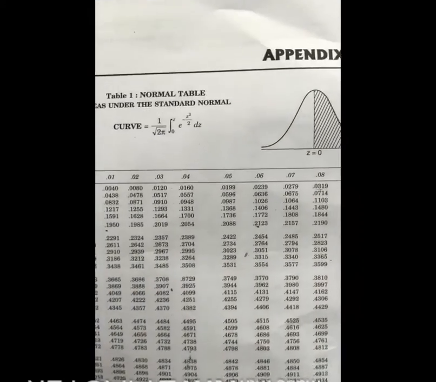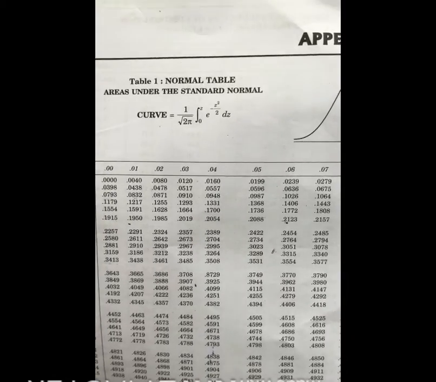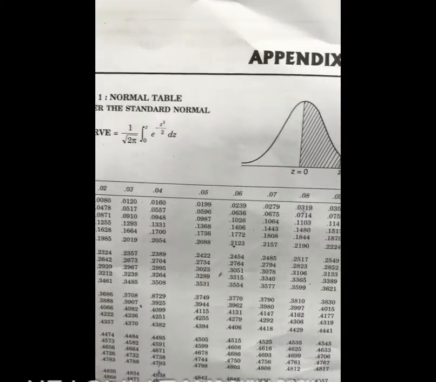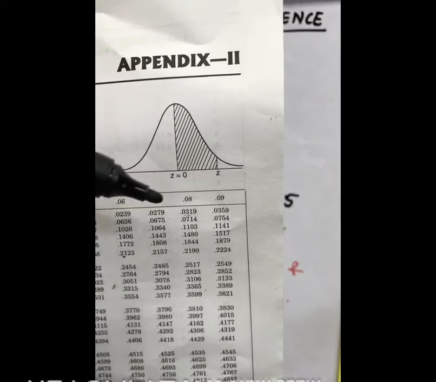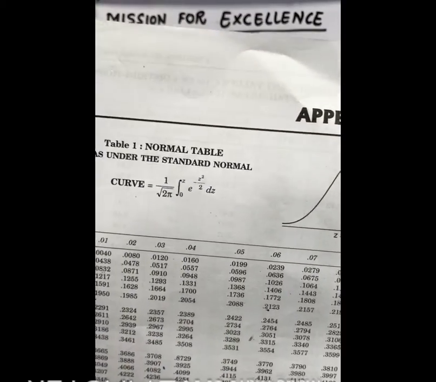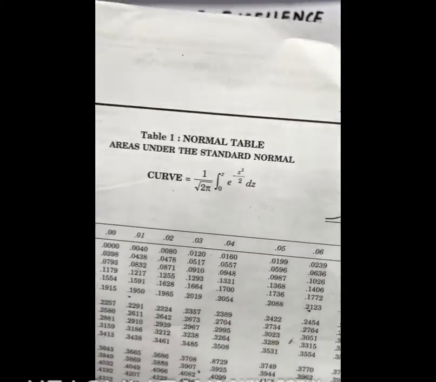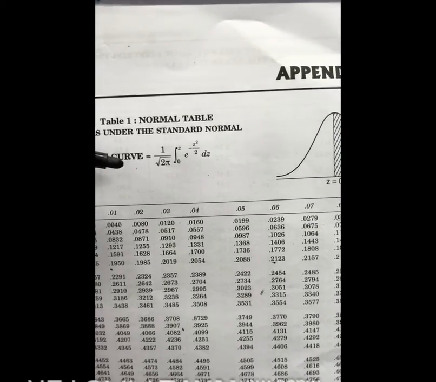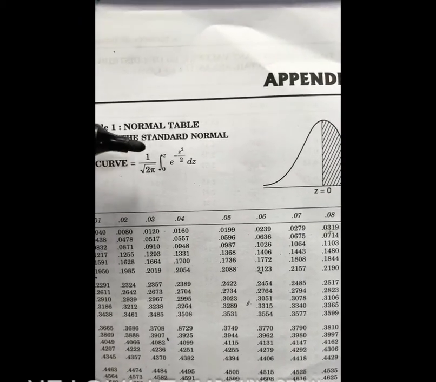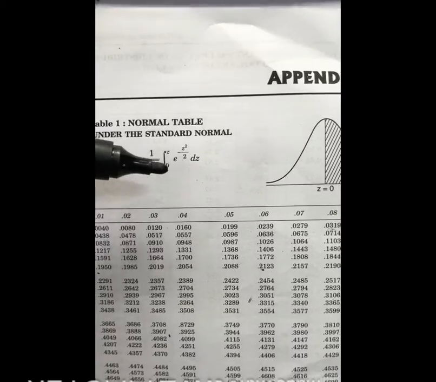This is the normal table. Here it is given the curve is bell shaped, and here the formula is given. The probability is equal to 1 by root 2 pi, integral 0 to z, e raised to power minus z square by 2 dz.